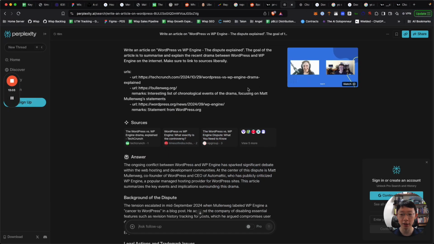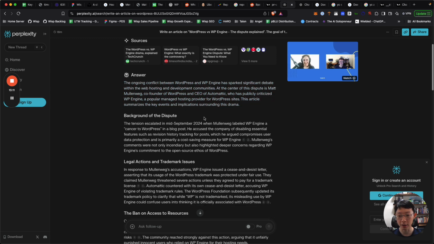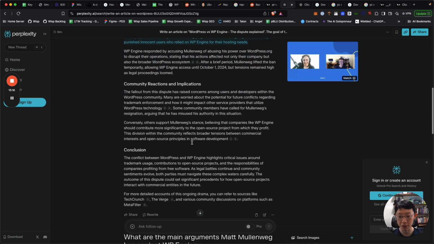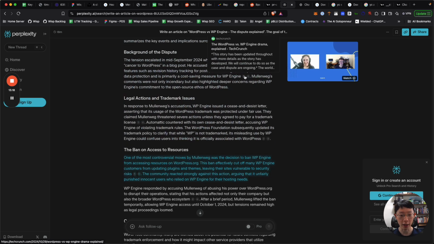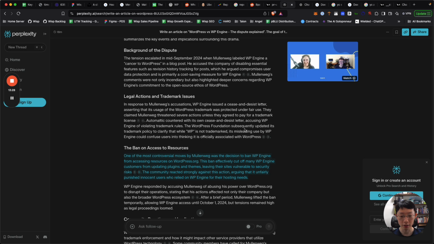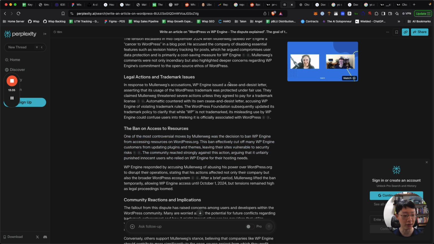Perplexity, on the other hand, is actually pretty decent about it, right? So when I gave the instructions to Perplexity, you can see it talks about the WordPress conflict, the background of the dispute, legal actions, the ban on access to resources. So it's still very factual, and it's really great at sourcing, right? You can see it's doing sourcing for all the sentences that it is using, and it actually points you to the source. I love it, right? In fact, I only did this experiment with Perplexity after I built mine.